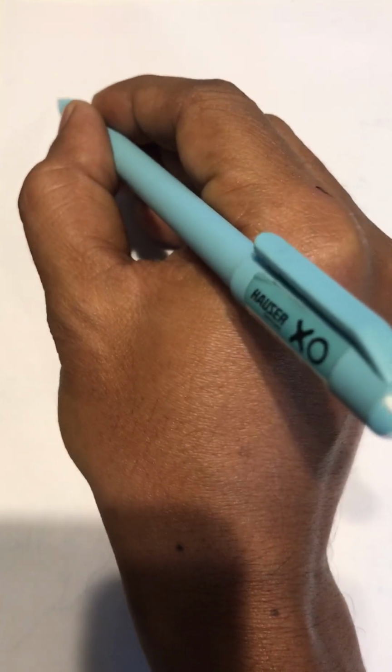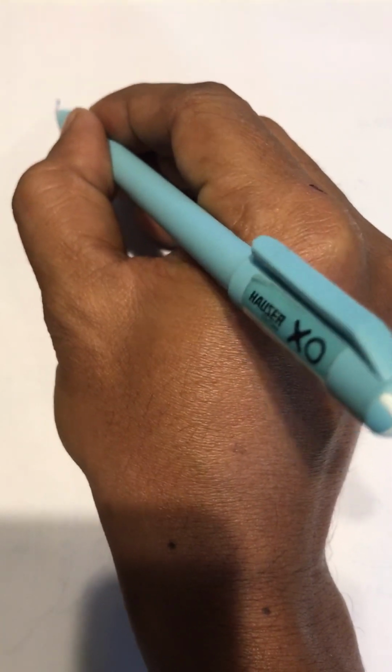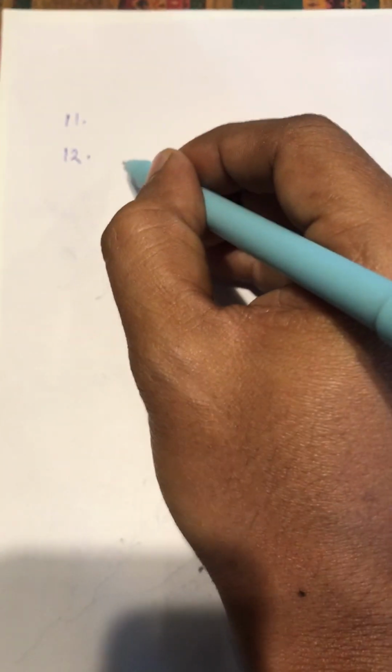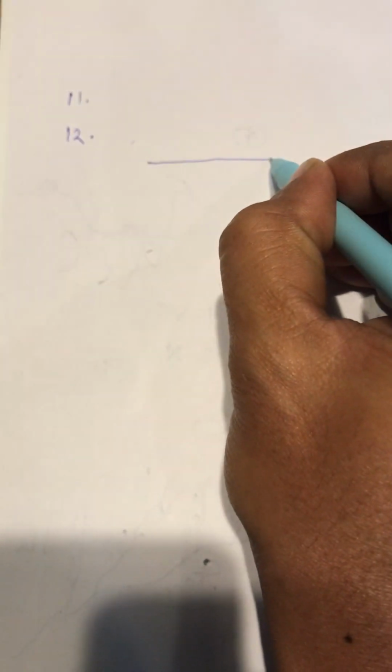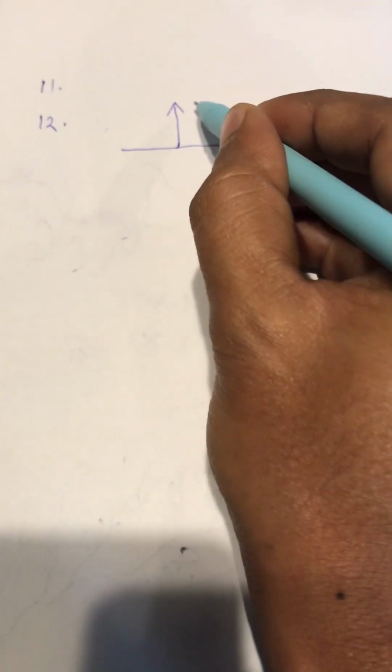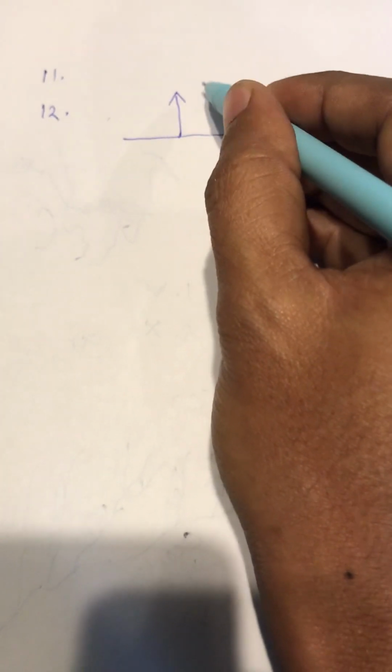Question number 11 is a current affairs question. Question number 12 is with reference to water vapor: which of the following statements is correct? It is a gas, the amount of which decreases with altitude. Yes, nearer to the surface the water vapor is more, and as altitude increases the amount of water vapor decreases.